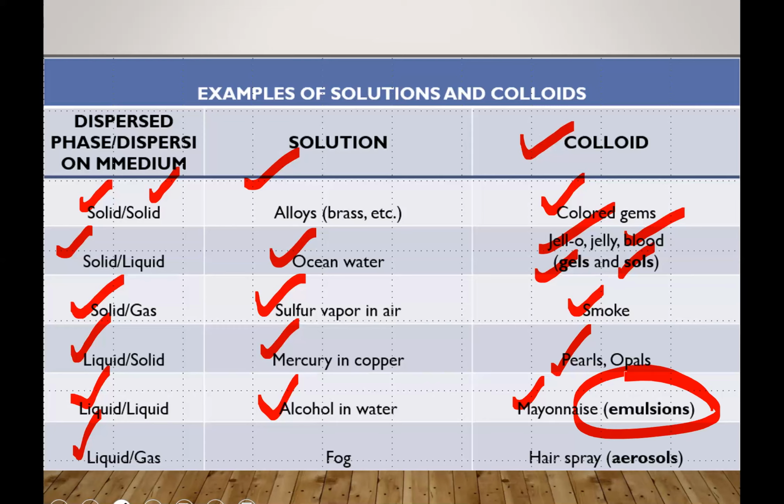Aerosols, emulsions, gels. Liquid into gas, when we are dissolving liquid into gas, such as hair sprays or any kind of perfumes, the chemical term is aerosols when liquid is dissolved into gas. So these are the examples.